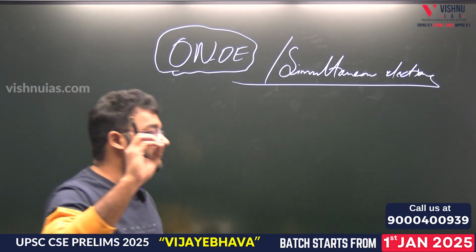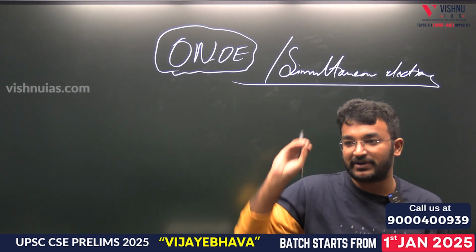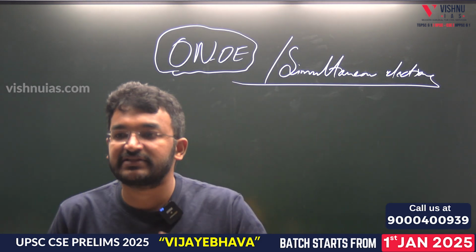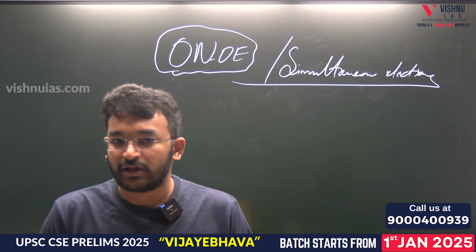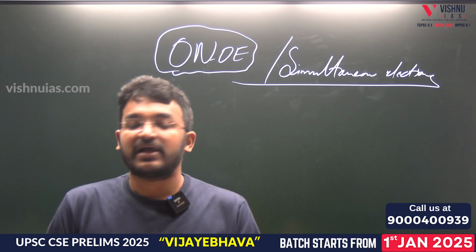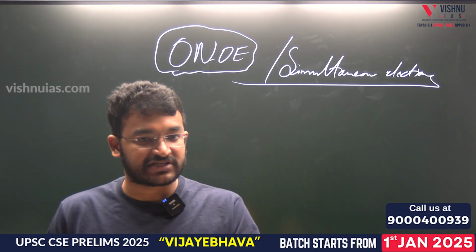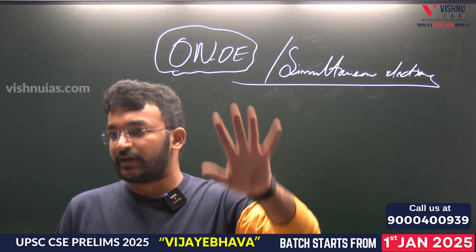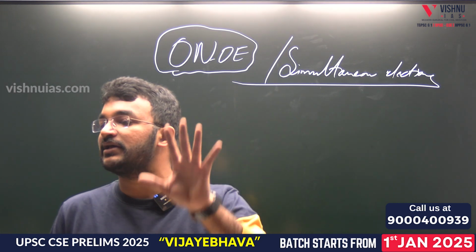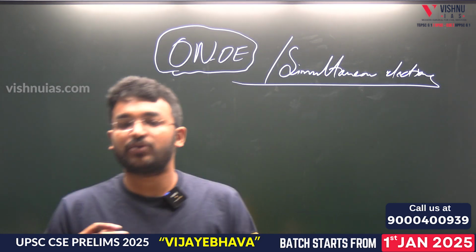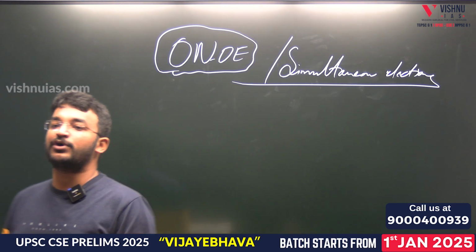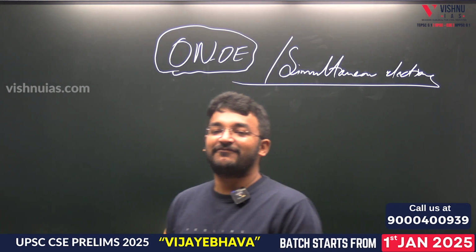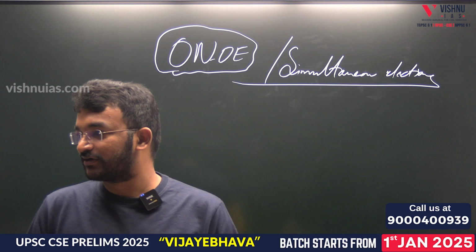Now for this, whether to implement this idea or not, the Government of India formed a committee. This committee was headed by former President of India, Ramnath Kovind. The committee had 8 members. Home Minister Amit Shah is also a member. Just remembering these 2 names is sufficient: the Home Minister, and the head of this committee, ex-President Ramnath Kovind. They held deliberations with the public and industry bodies and finally submitted their report.